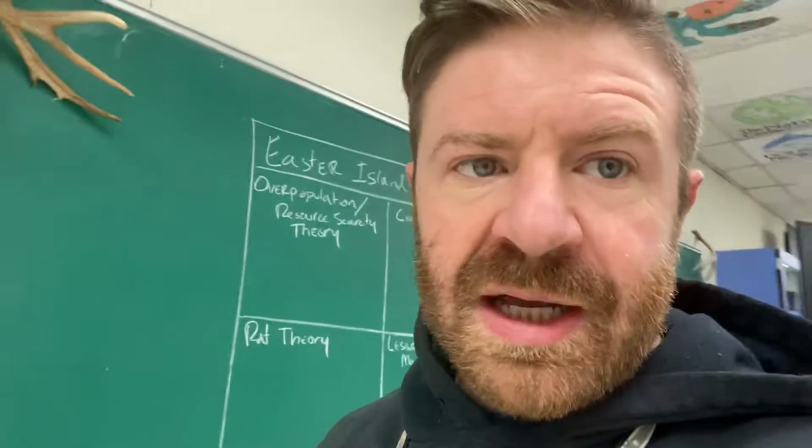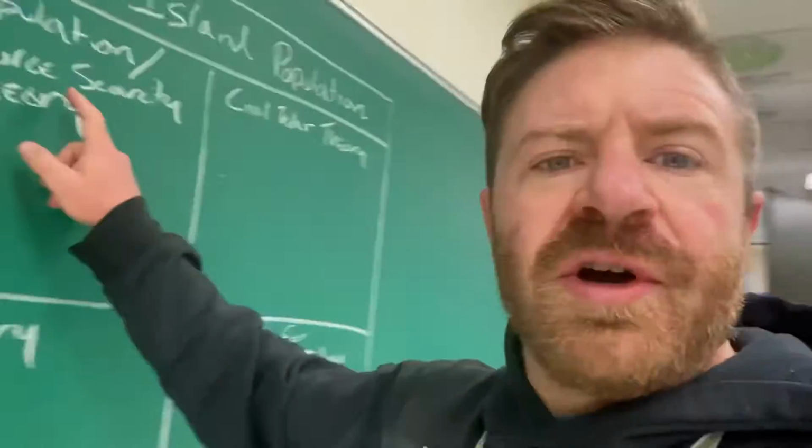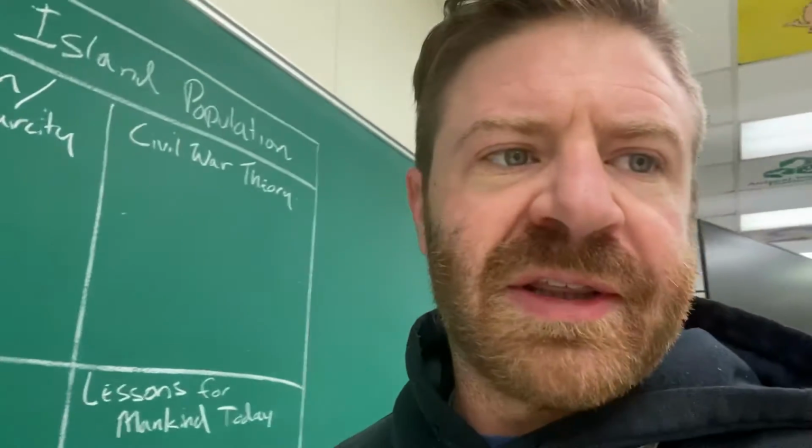Easter Island's a tiny little island that had some human populations, and those populations collapsed. Now, so did the wildlife populations and the forests and everything else. And so scientists are really interested in how this happened. There are three major theories. There's the overpopulation or resource scarcity theory.